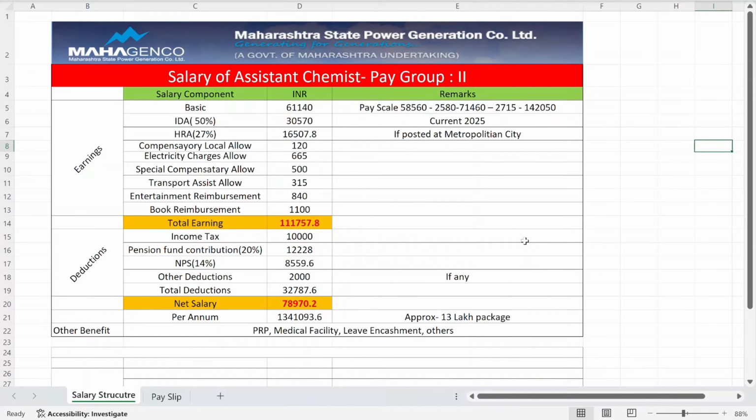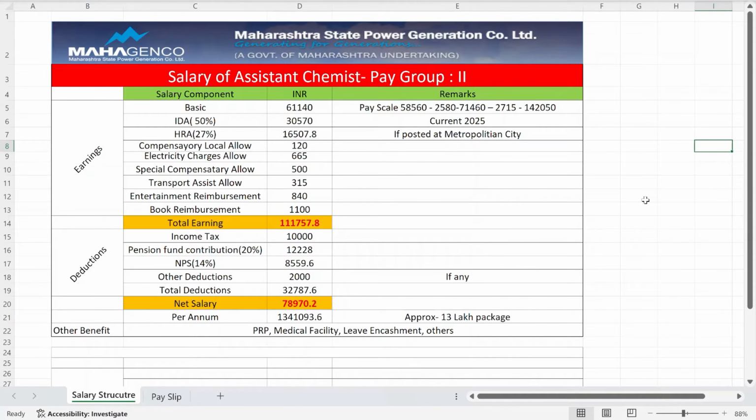Today we are going to discuss the salary structure of Mahagenco. Mahagenco stands for Maharashtra State Power Generation Company Limited. As you already know, Mahagenco has started the recruitment process for Chemist Cadre. In Chemist Cadre there are multiple posts, for example, junior chemist, assistant chemist, executive chemist, deputy executive chemist. That many posts are there.